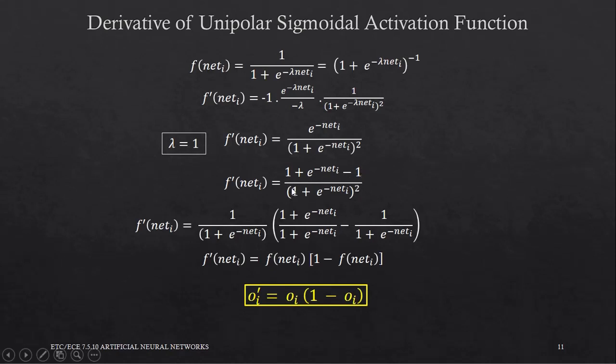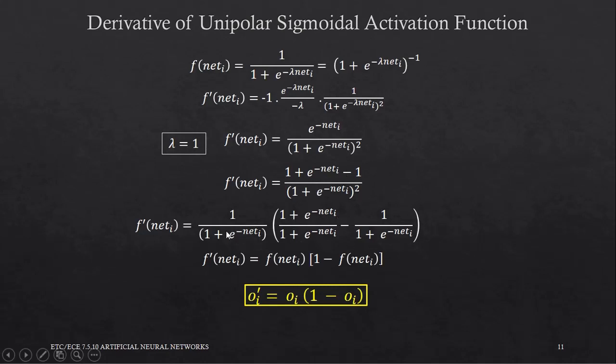Now I separate the numerator and also the denominator like this: 1 upon 1 plus e raised to minus net I multiplied by 1 plus e raised to minus net I upon 1 plus e raised to minus net I minus 1 upon 1 plus e raised to minus net I. Please make sure that you have understood this step. We have just separated the denominator and inside the brackets we have separated the numerator.